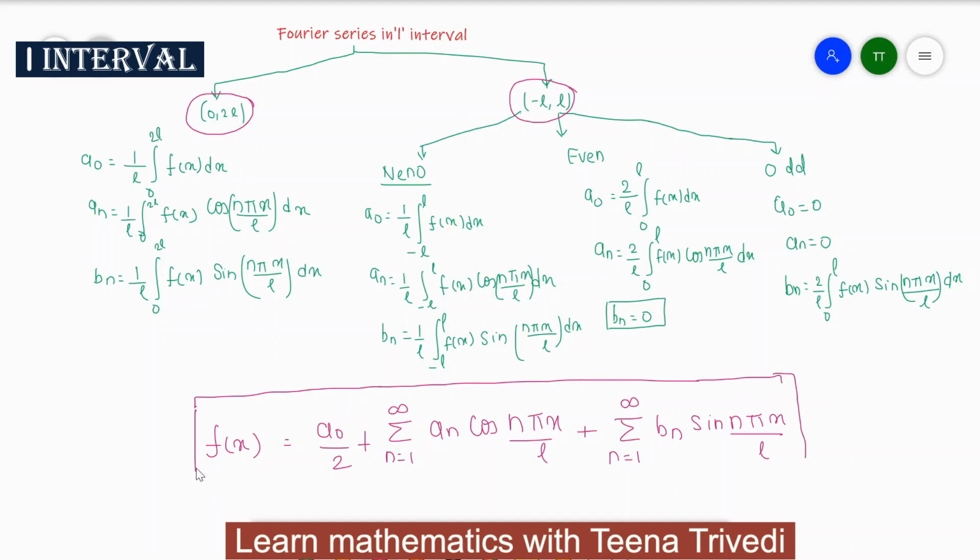When your function is an odd function, your series is converted into sine terms. When your function is an even function, your series is converted into cosine terms. You have to find only the a0 and an values, so your function will be converted into cosine form. And when your function is neither even nor odd, your function can be converted into a sine and cosine series.